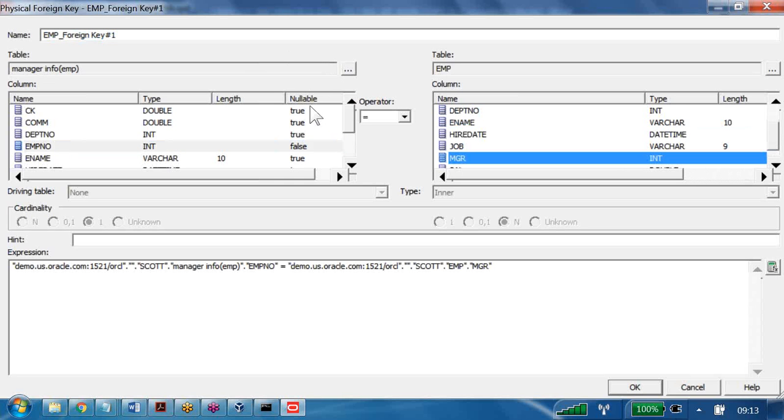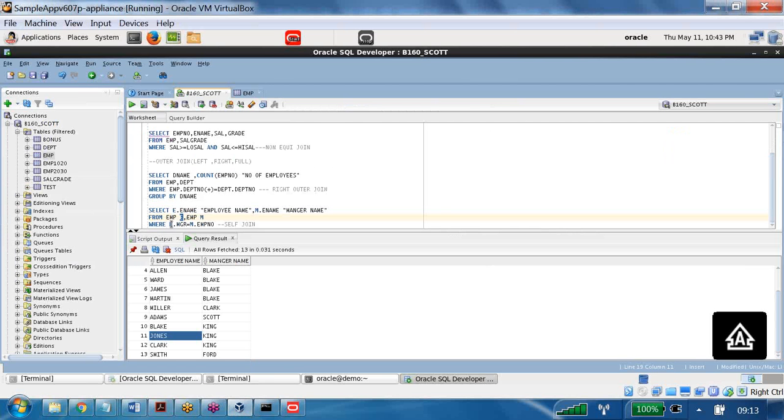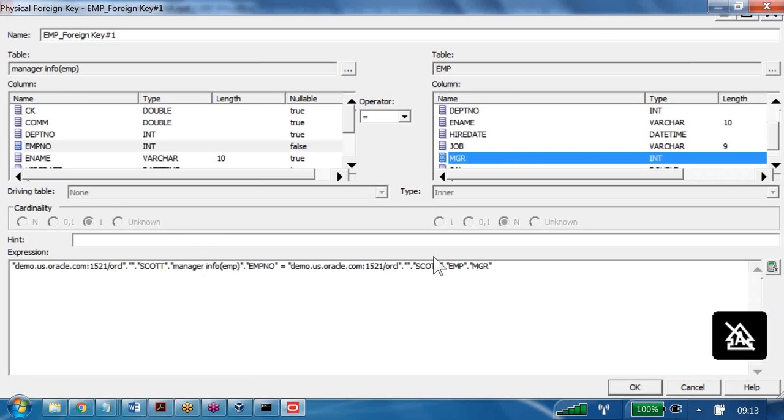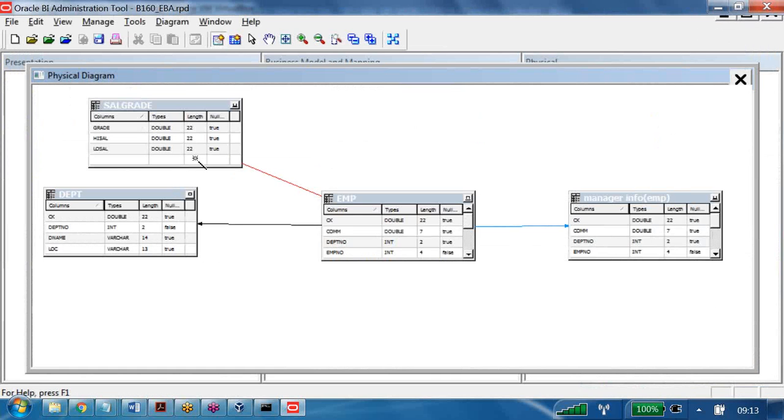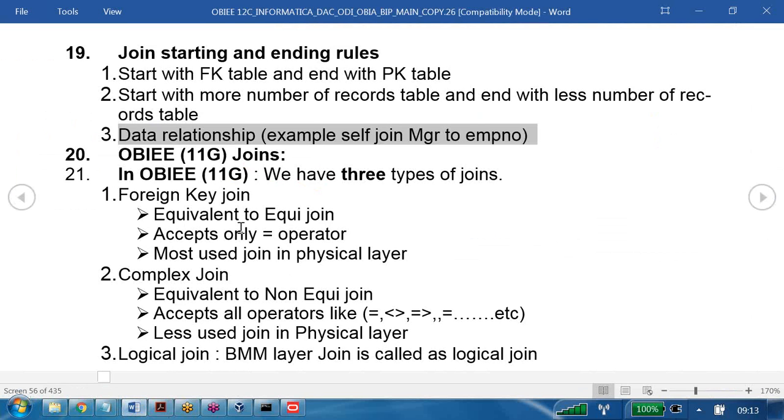It's something reverse. That's how we gave the join here: from E what I took is MGR, and from M what I took is EMP number. If you do it like that, then each occurrence of the record will be scanned against the 14 records. Now we click on okay. That's done. Now we understand, can you create the self join or not?